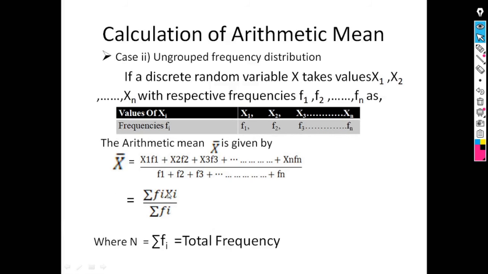That is summation of fi xi divided by summation of fi, where summation of fi is equal to capital N, the total frequency.